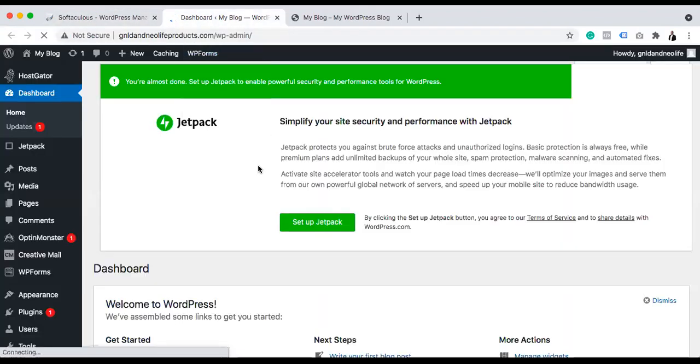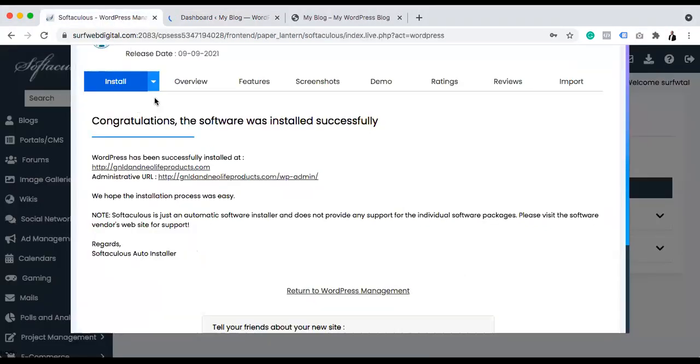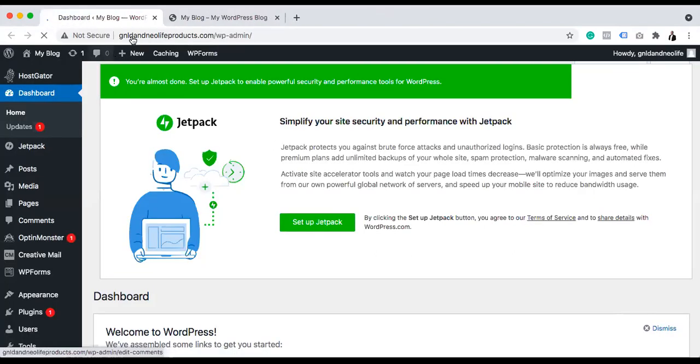But on a real site, it will always ask you for the username and password that you used when you were registering. For example, let me open another browser, because I'm currently logged in inside this cPanel, that's why it's automatically logged in.